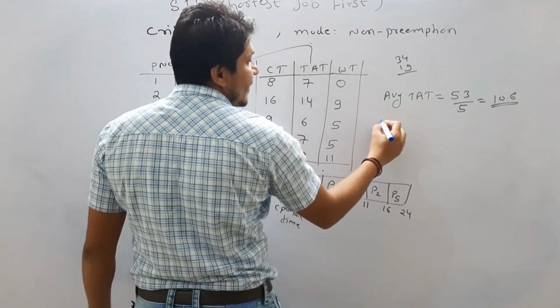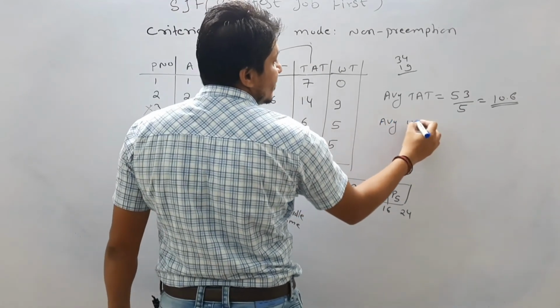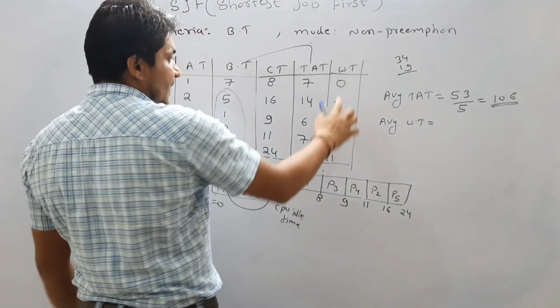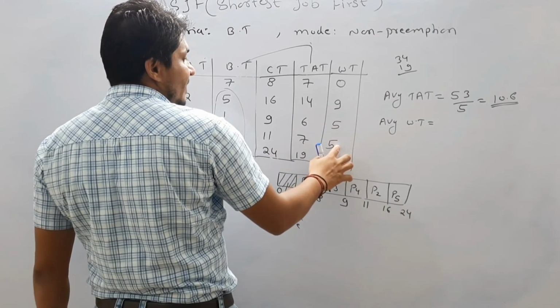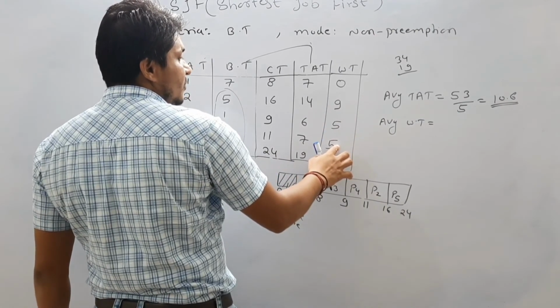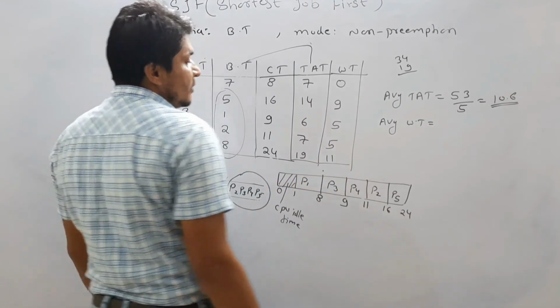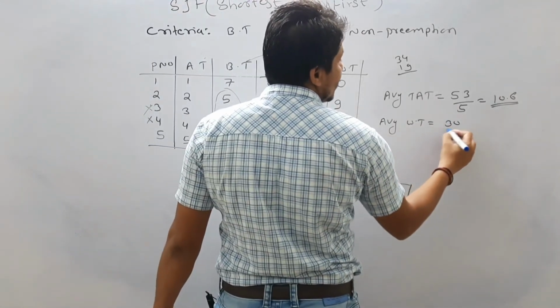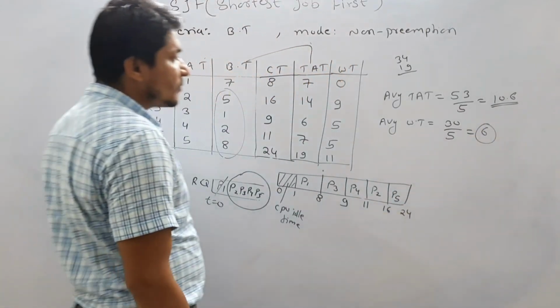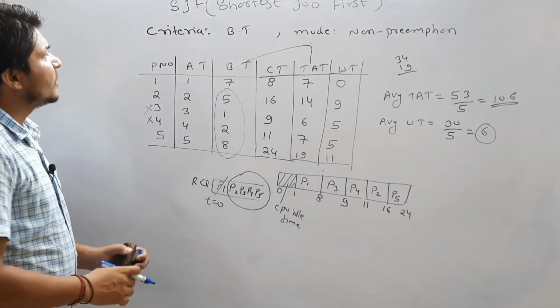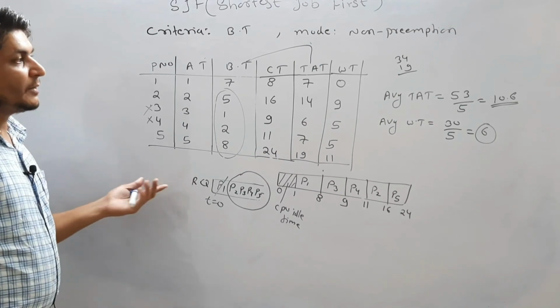How to calculate the average waiting time? The average waiting time is going to be 9 plus 5 is 14, plus 5 is 19, plus 11 is 30, divided by the number of processes, which is 5. So it is going to be 6. So 6 is the average waiting time. This is how you can calculate the average waiting time and average turnaround time.